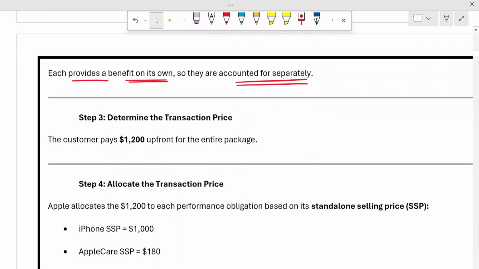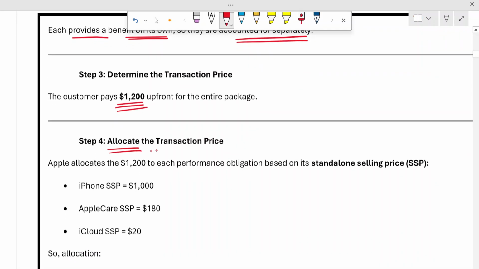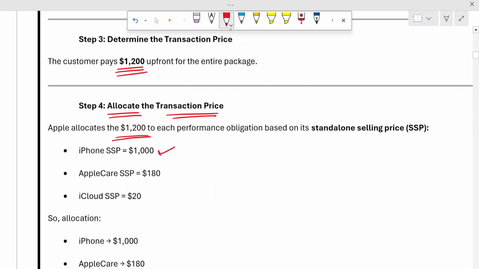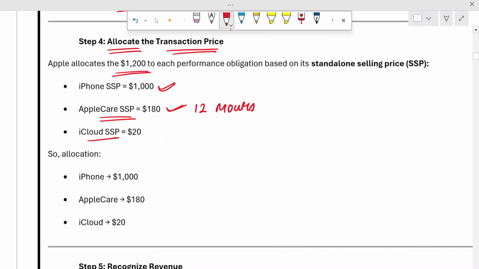And if that can be done, we need to allocate the transaction price of $1200 which Apple is charging, and say that, okay, that is being charged for three different things. $1000 is being charged for the iPhone, $180 is charged for Apple Care for 12 months, because Apple Care has been provided to you for 12 months. And finally, the storage is $20, but that is provided to you for 3 months. So the allocation of price will be like this in different categories.